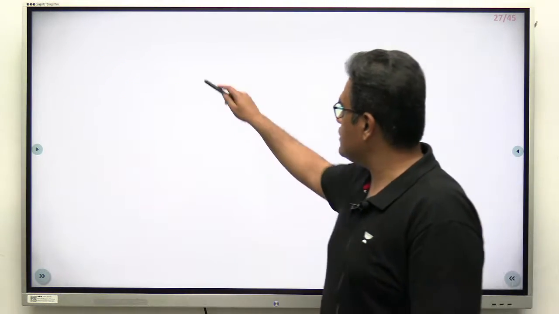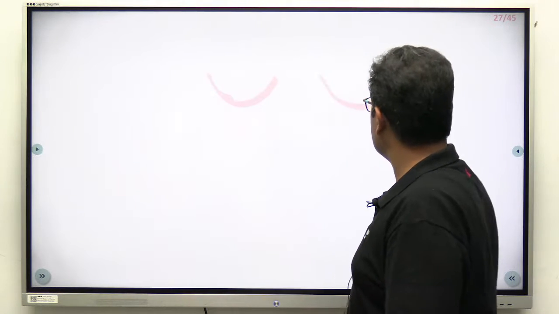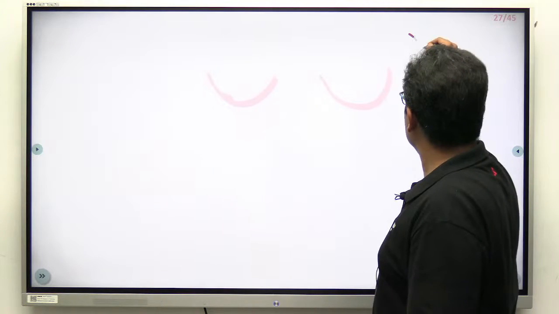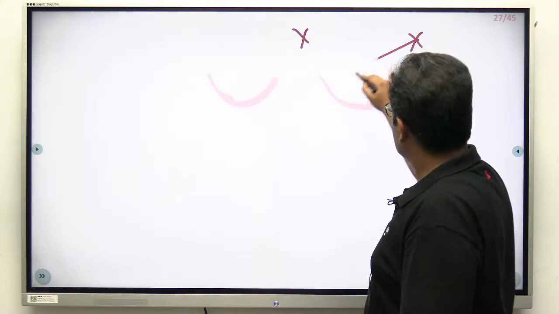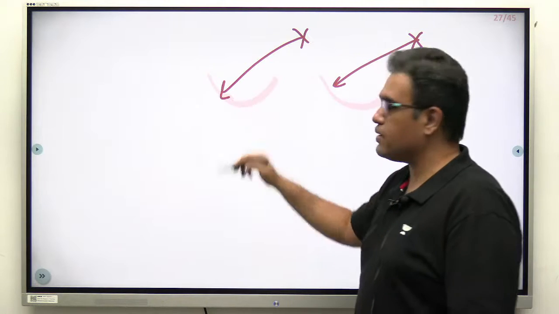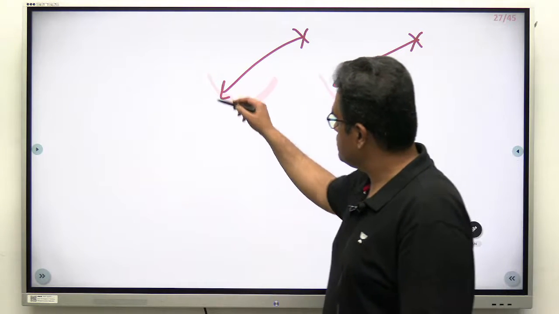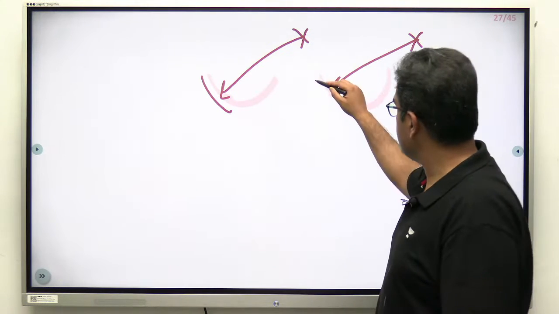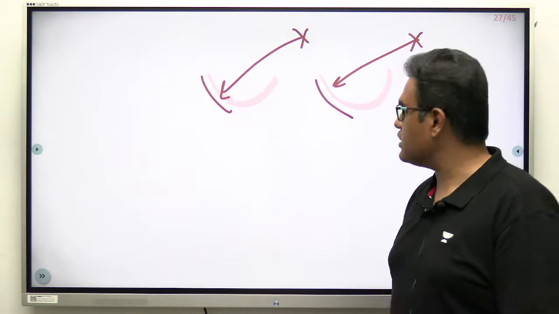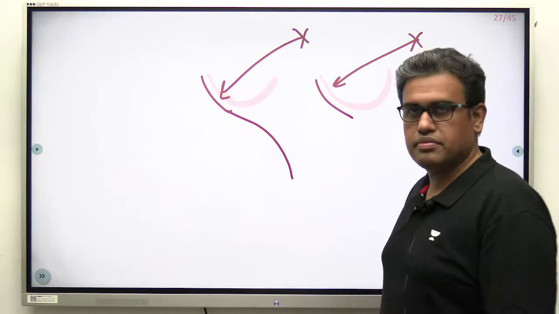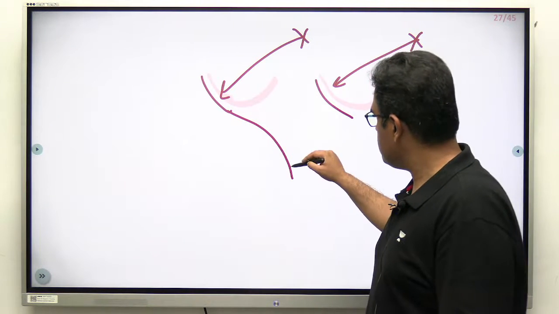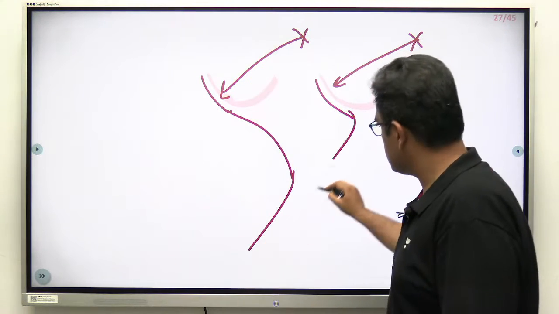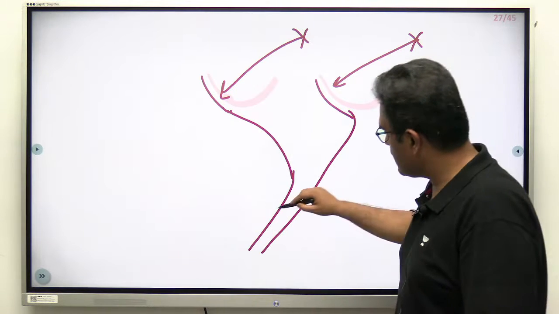The answer is option C, the third option: aneurysm of the left middle cerebral artery compressing the left optic tract. Just remember over here, the person was not able to see things to the right side. If you just imagine the eyes over here, the right and left eye, things on the right side the patient is not able to see. Simple optics, the rays will fall on this part of the retina. So what we can say is that the left side temporal hemiretina and the right side nasal hemiretina are not able to function. If you trace them, this will go on the same side and this is actually going to cross. They will both become the left optic tract.